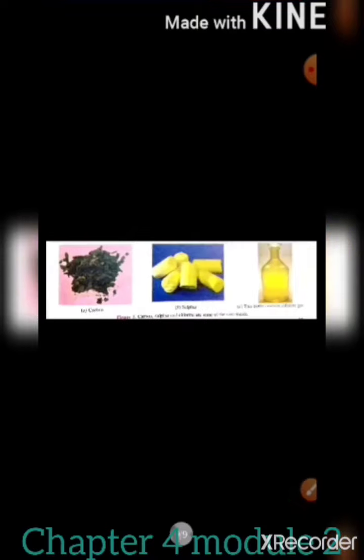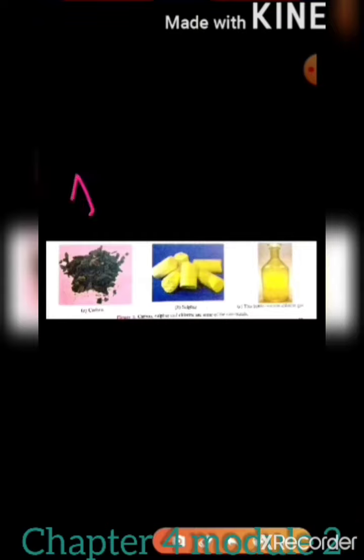Now here comes the picture of common non-metals. The first one, the black one, is carbon. Then the second, yellow one is sulfur. These two are solids. And the third one is a bottle containing chlorine gas. So this is also a non-metal. So two are solids, one is gas.